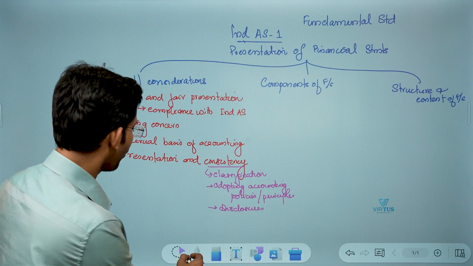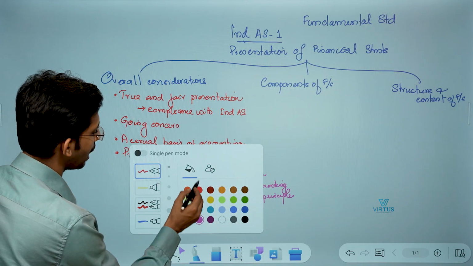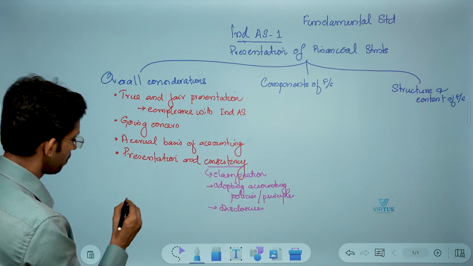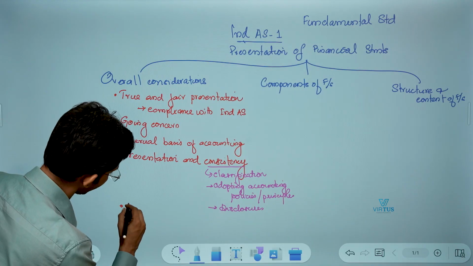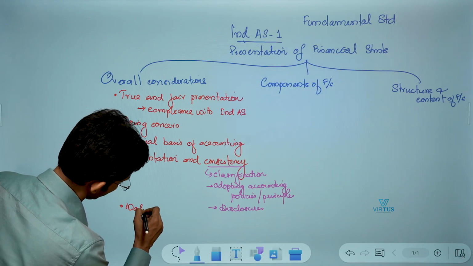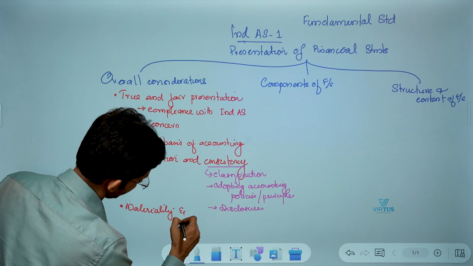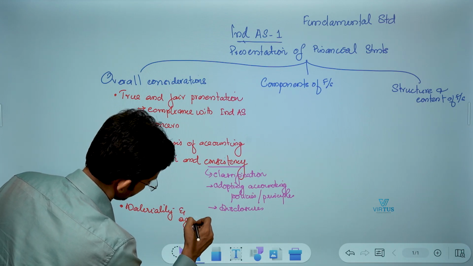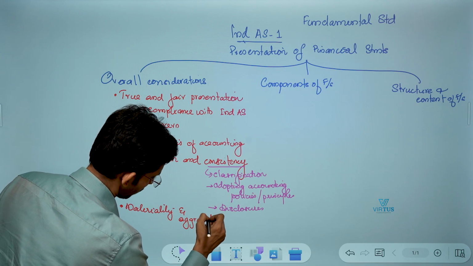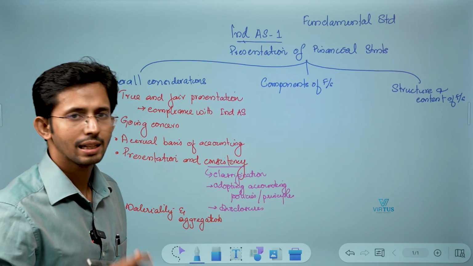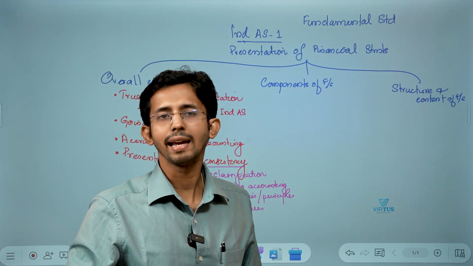Next, any financial statements will be prepared considering the principle of materiality and aggregation. Let's assume a company like Reliance.